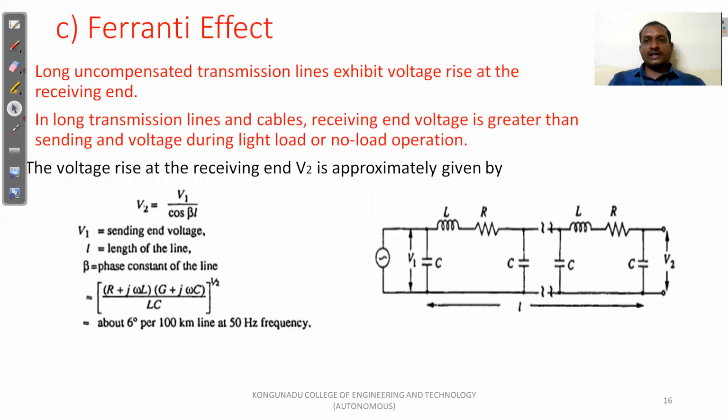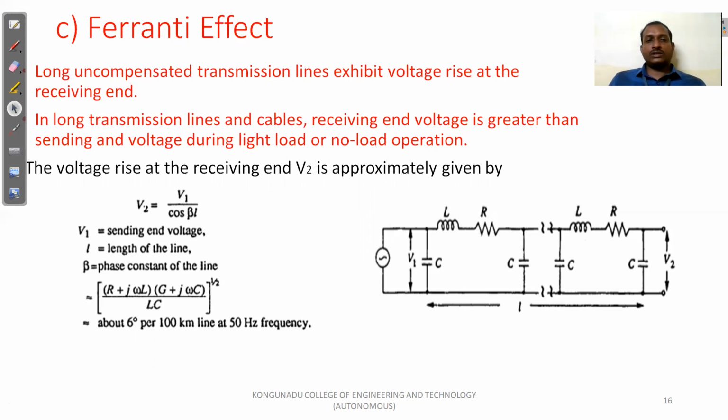So next one is the Ferranti effect. Uncompensated long transmission lines exhibit a voltage rise at the receiving end. So if you use uncompensated long transmission lines, due to the Ferranti effect, the receiving end voltage is greater than the sending end voltage. In long transmission lines and cables, the receiving end voltage is greater than the sending end voltage during light load or no load operation. So under no load or light load conditions, the receiving end voltage is higher than the sending end voltage. This is called the Ferranti effect. This is one of the major reasons for power frequency over voltage.